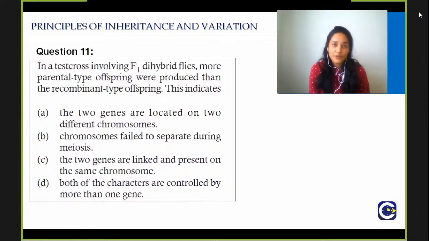Chromosomes fail to separate during meiosis. The two genes are linked and present on the same chromosome. Both of the characters are controlled by more than one gene. Read the question properly, read the options properly. If you know the concept, it is just a 1 second answer. Otherwise, just read it very nicely before you tell me the answer for question number 11.